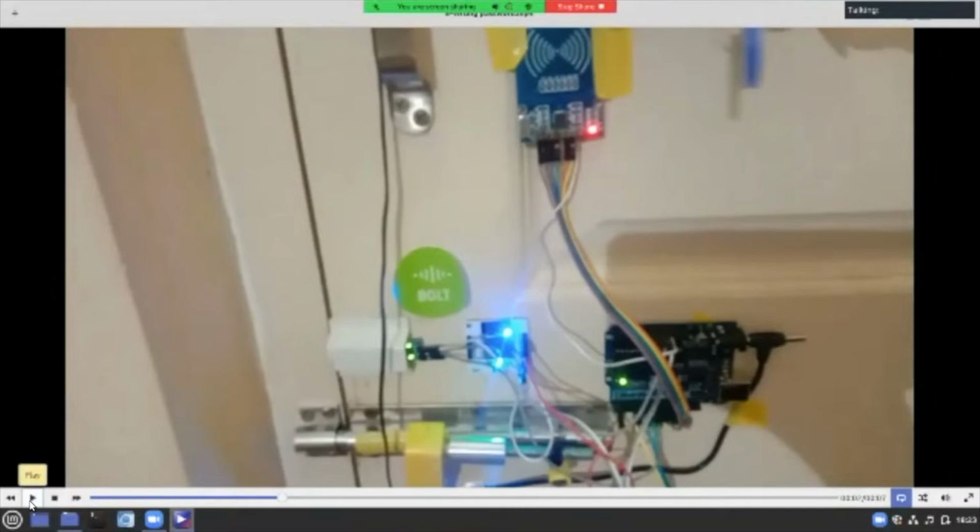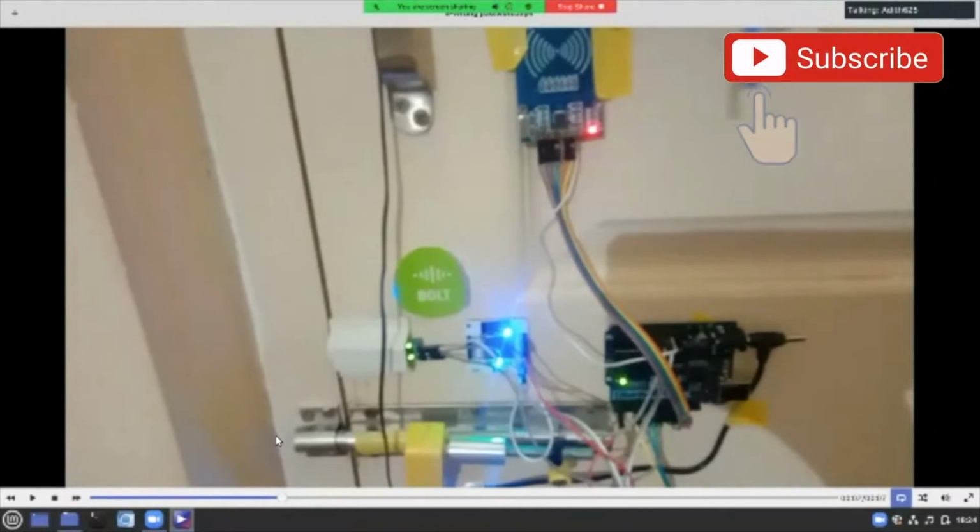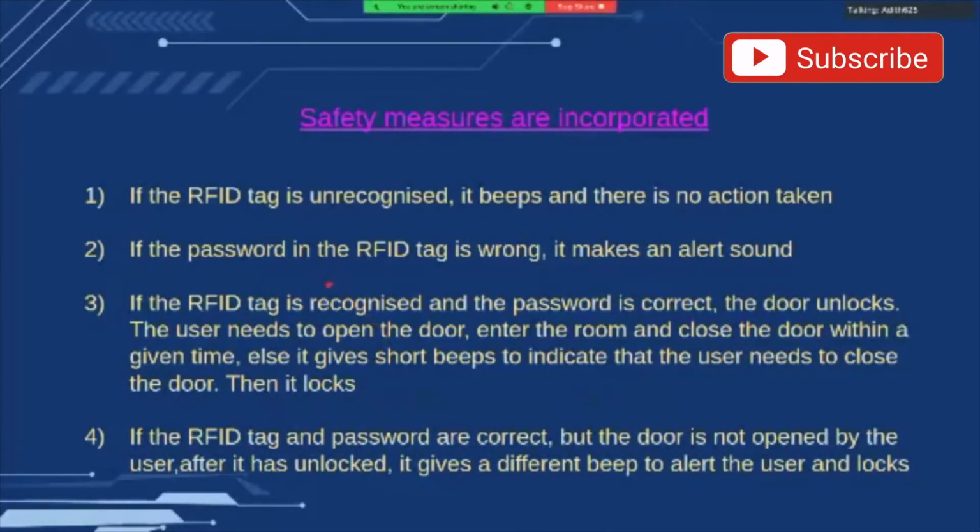So in this video, I have used an RFID tag, but in that RFID tag, the password is wrong. So it creates a beep sound to indicate that there is the wrong password in it. Once the RFID tag is recognized and the password is correct, the door does unlock, but the user has to open and close the door manually. If the user forgets to do so, it also creates a small beep sound to convey that it is unattended, or the person has to lock the door back.